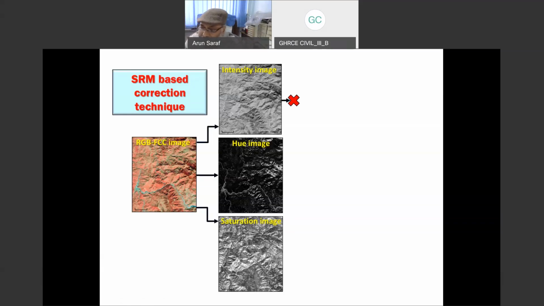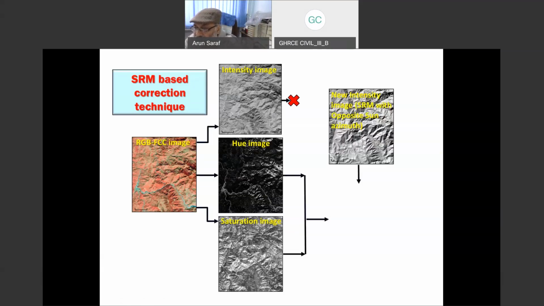But as you know, in hill shading or in SRM, we can play. Instead of illuminating this image from the southeast direction, in this model we can illuminate it from the northwest direction, the top left direction. Because this is after all a model, we can play with the illumination directions. But exactly with a satellite image, we cannot do it. So it has been split.